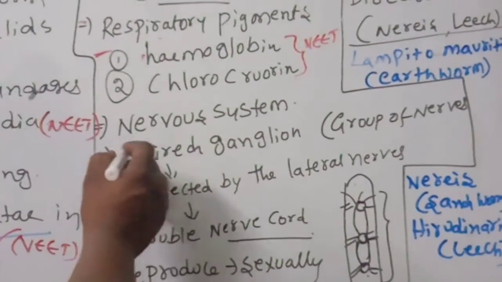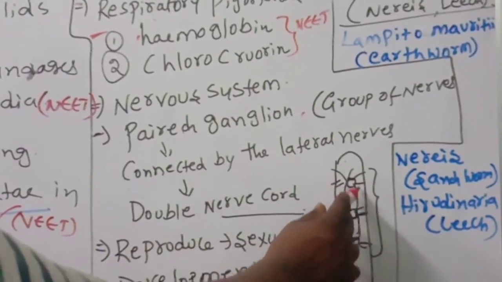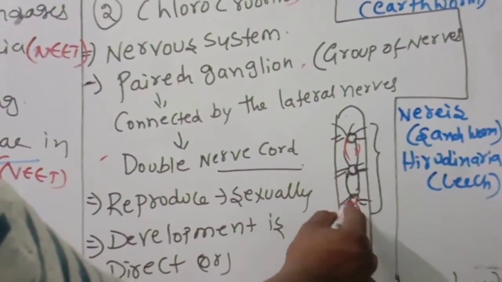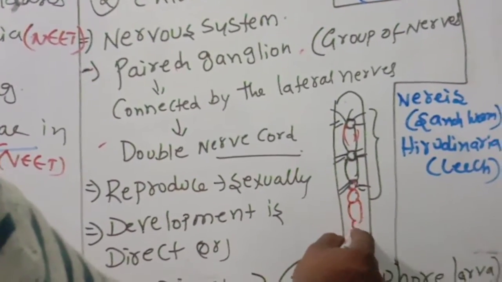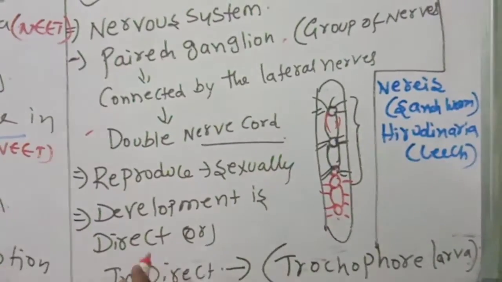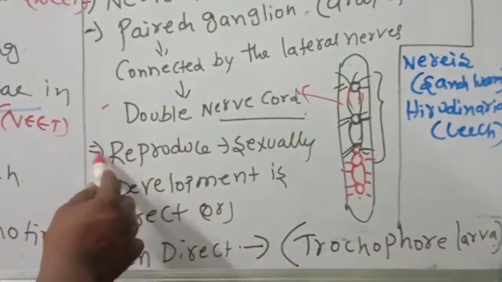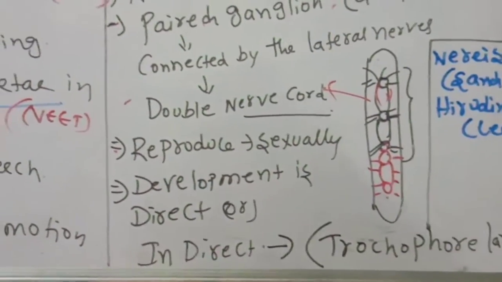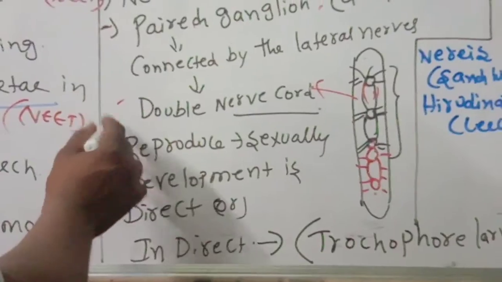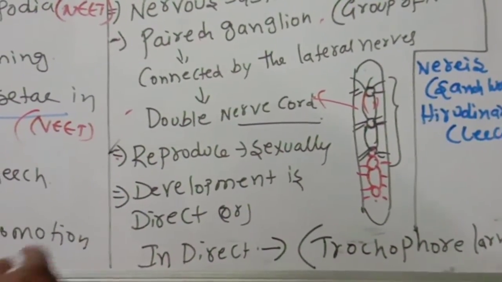Nervous system: paired ganglia. Ganglia means groups of nerves, connected by the lateral nerves. Like this, a double nerve cord will be formed. This is what is there in the earthworm. Reproduction is sexual, meaning male and female gametes join together and produce the young ones.